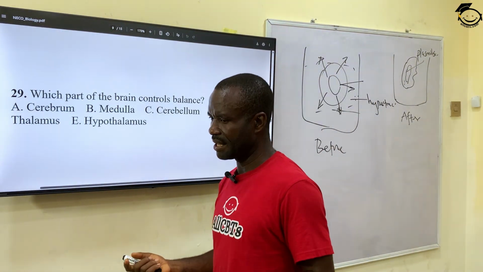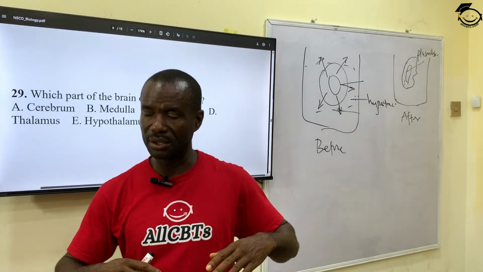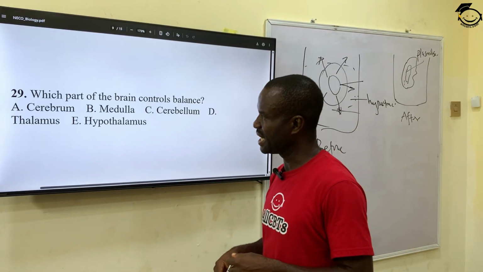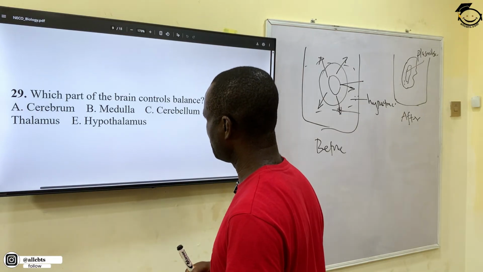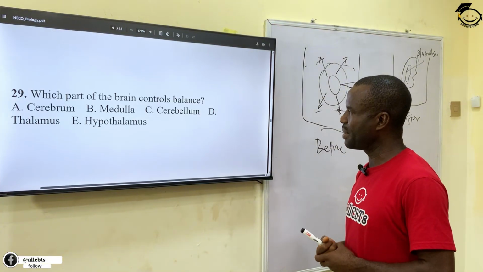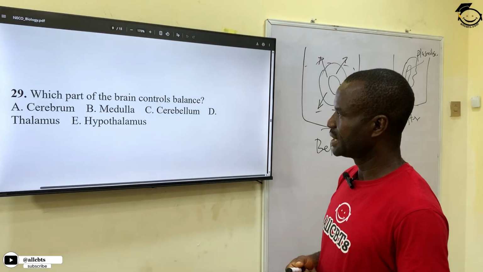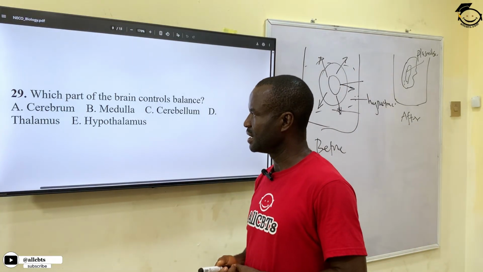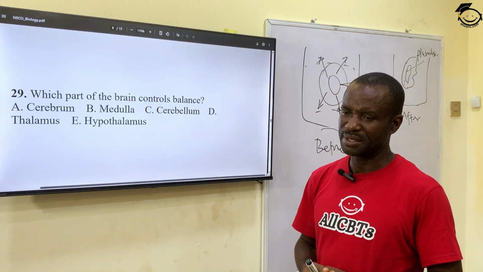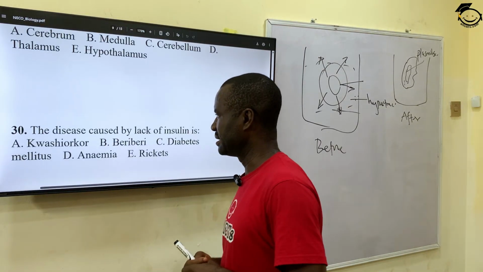The balance in the body. When you say balance, you are able to maintain equilibrium in the body. The part of the brain responsible for this is A, cerebrum. B, medulla. That's medulla oblongata. C, cerebellum. And D, thalamus. E, hypothalamus. The correct answer is C, cerebellum. The cerebellum is responsible for balance in humans.